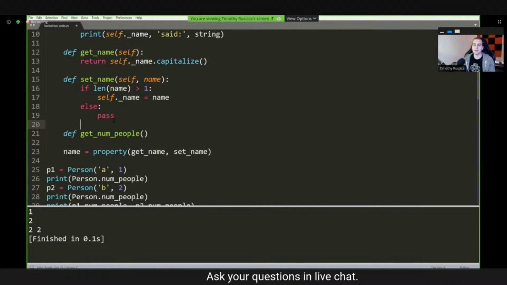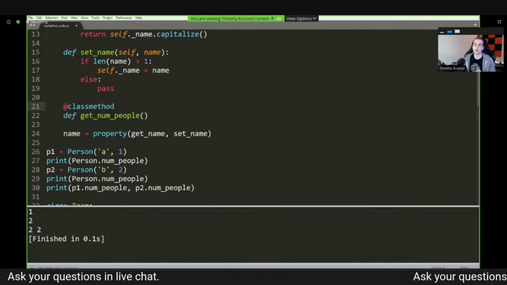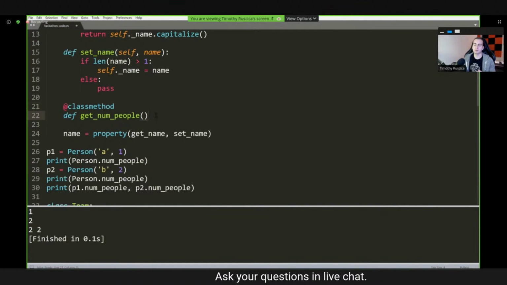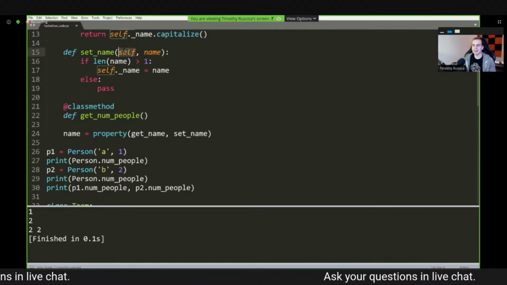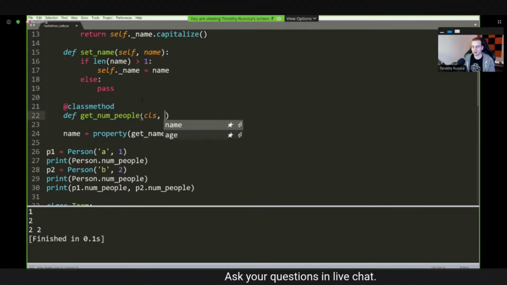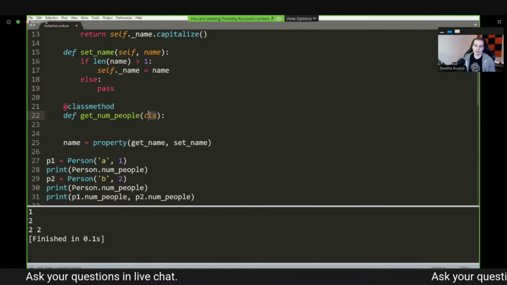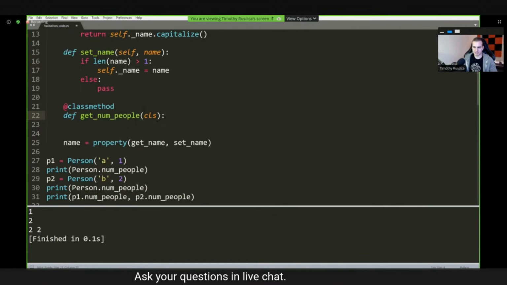And the way that I make this a class method is I simply at the top of it write what's known as a decorator, which I'm not going to get into. That's beyond the scope of this. That pretty much just makes this method here a class method. Now, rather than taking in a self, I'm actually going to take in a cls. This seems kind of strange. I could technically call this self if I wanted to, but cls is kind of the short form for class. And we'll just take in a class.